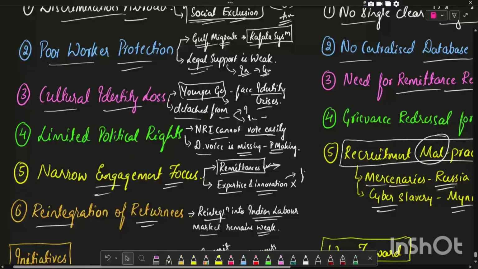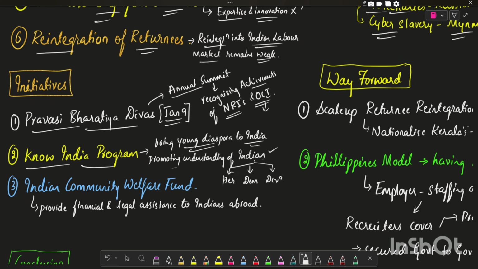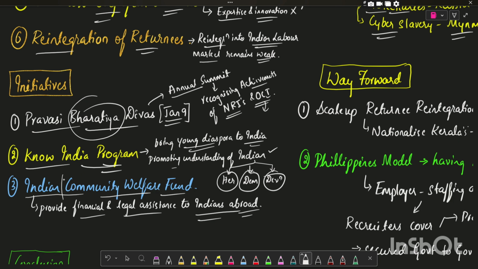Now let us see what are the key initiatives taken by the Indian government. The first key initiative is Pravasi Bharatiya Divas, which is celebrated on January 9, an annual summit recognizing the achievements of NRIs and OCIs, that is Overseas Citizens of India. The next important program is the Know India program, where the young Indian diaspora is brought back to India for promoting the understanding of Indian heritage, democracy, and development of India. Another key initiative is the Indian Community Welfare Fund, which provides financial and legal assistance to Indians abroad. These are the key initiatives: Pravasi Bharatiya Divas, Know India program, and Indian Community Welfare Fund.